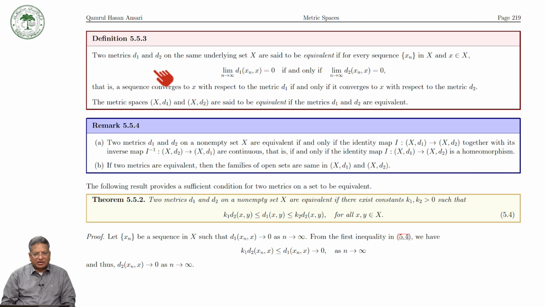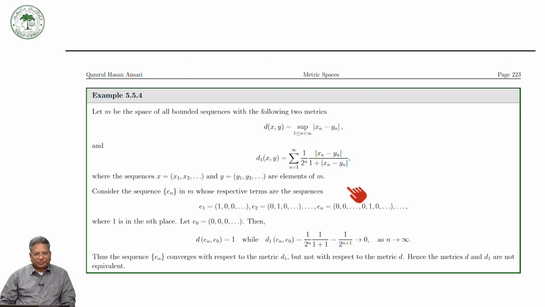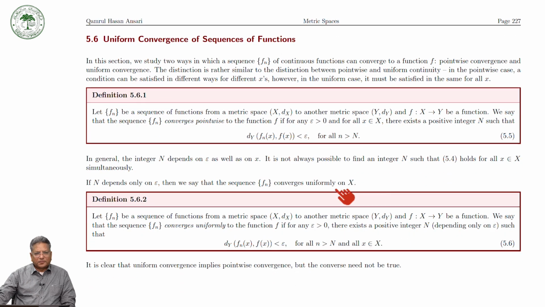And we provided the sufficient condition for two equivalent metrics, that was this one. This was the sufficient condition for equivalent metrics. And then we gave several examples. And we defined the uniform convergence